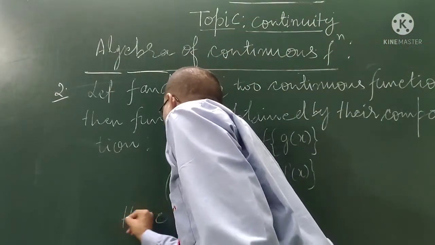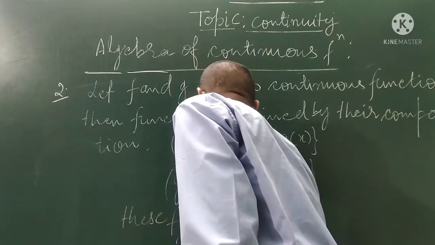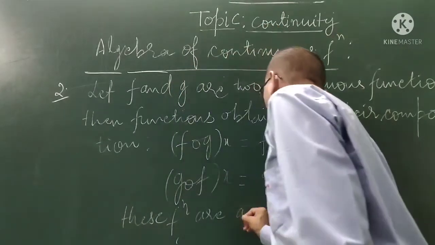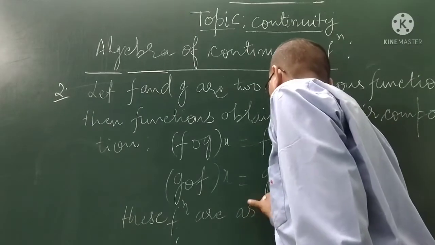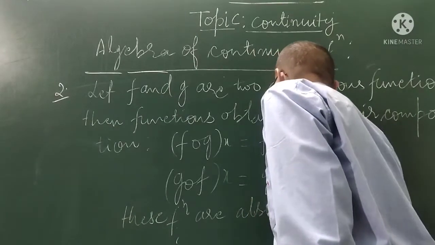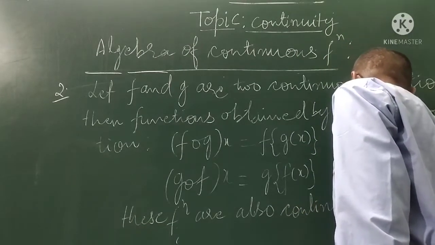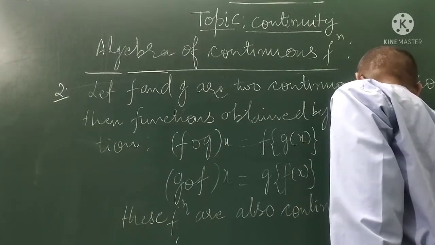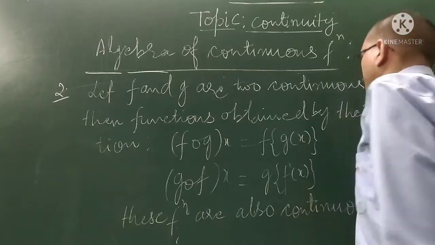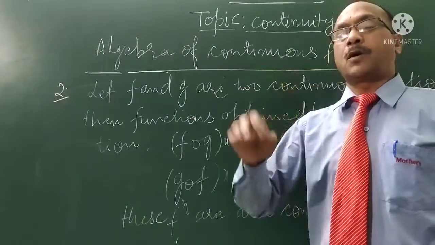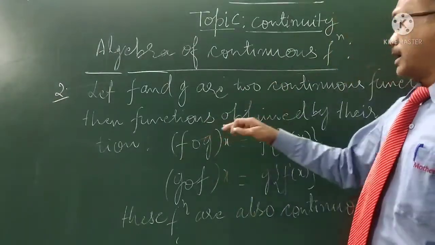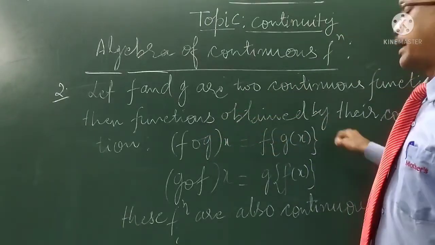So, the composition of two continuous functions will be a continuous function.